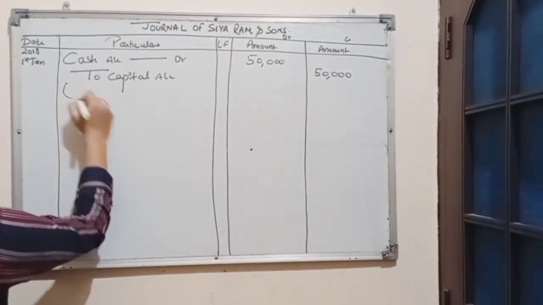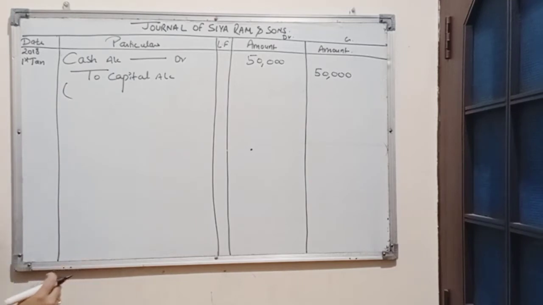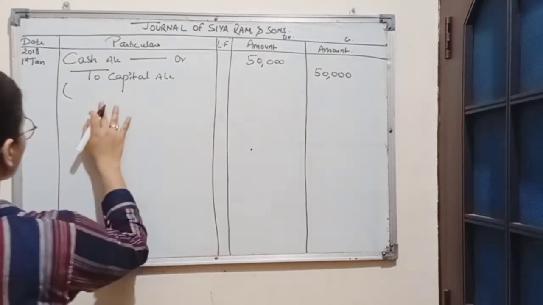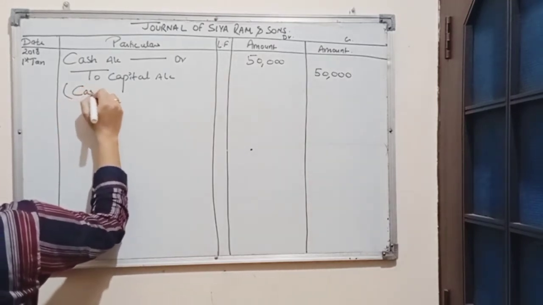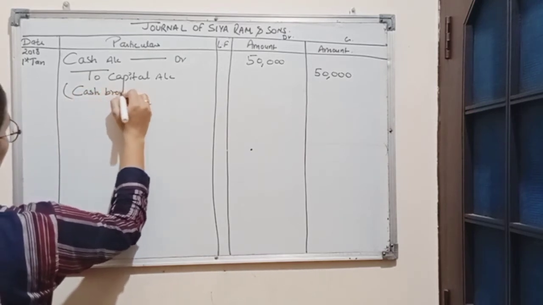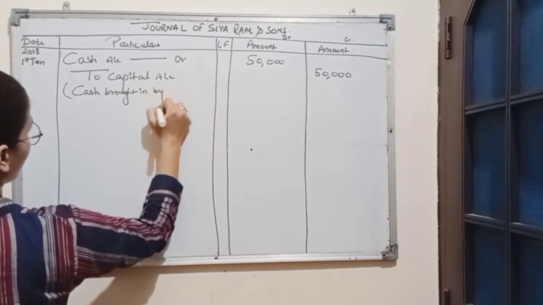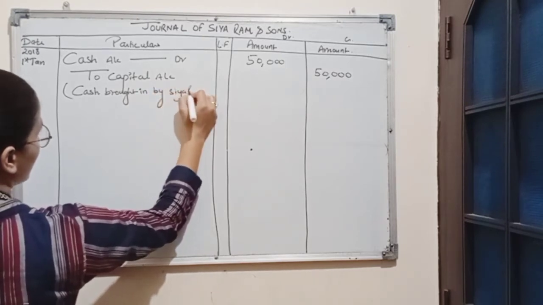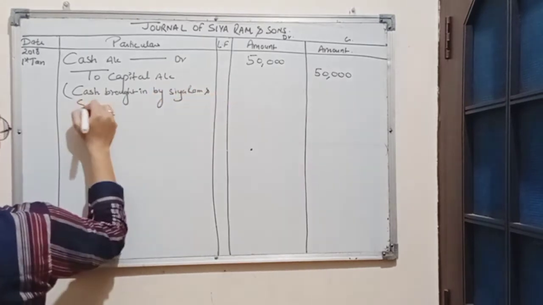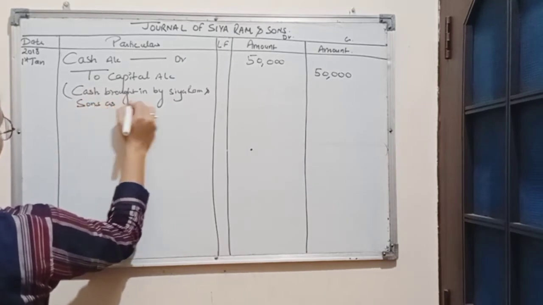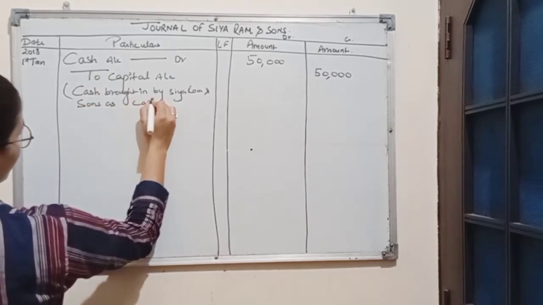Here there will be a narration. Narration is basically the detail of the transaction. So here narration will be: cash brought in by C.R. Ram and Sons as capital.